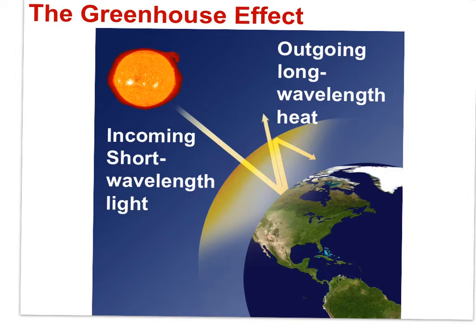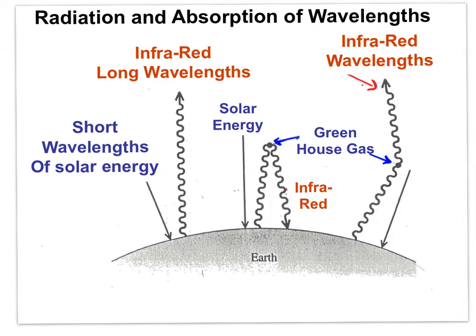Once again, short wavelength solar energy enters the Earth's system. The warmed Earth emits long wavelength radiation. This is a transfer of heat. The long wavelength radiation is absorbed by the greenhouse gases that retain the heat in the atmosphere and radiate that heat back to the surface of the Earth. This is the greenhouse effect, and it's a natural phenomenon that serves to keep the Earth warm and hospitable for the life on Earth.